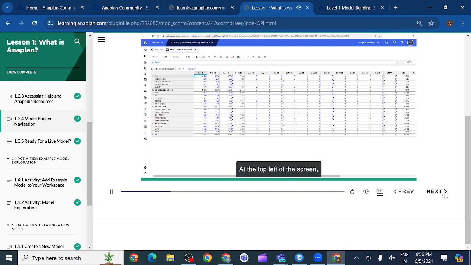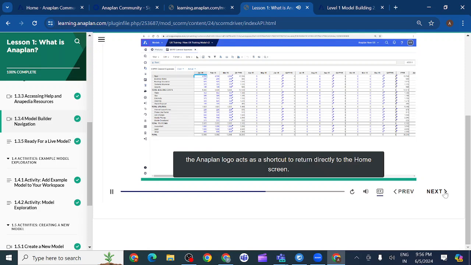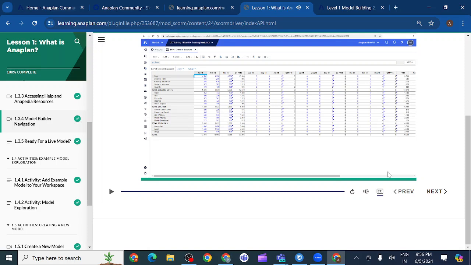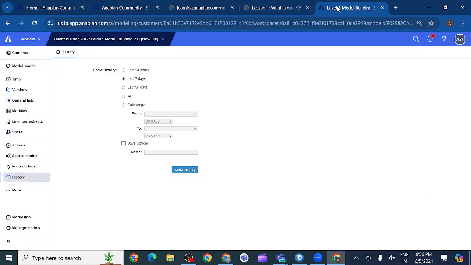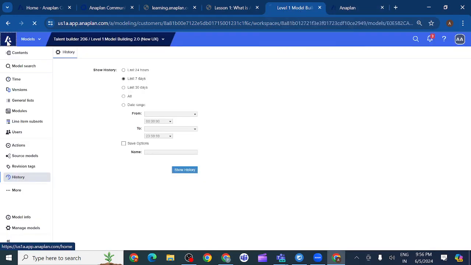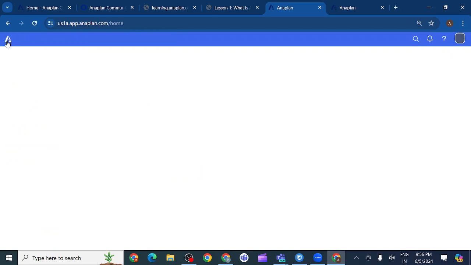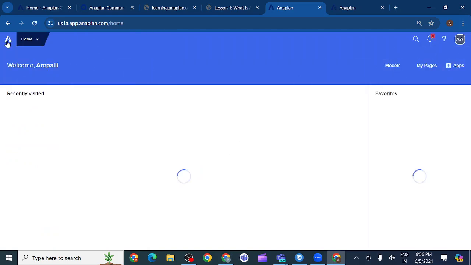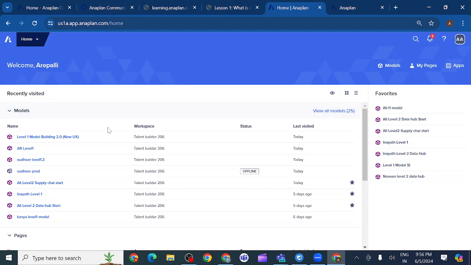At the top left of the screen, the Anaplan logo acts as a shortcut to return directly to the home screen. Wherever we are, if I click here directly, I go to home page. So simple shortcut. We can go from anywhere directly to home page. You can see, if I click here, I will come to home page wherever I am.